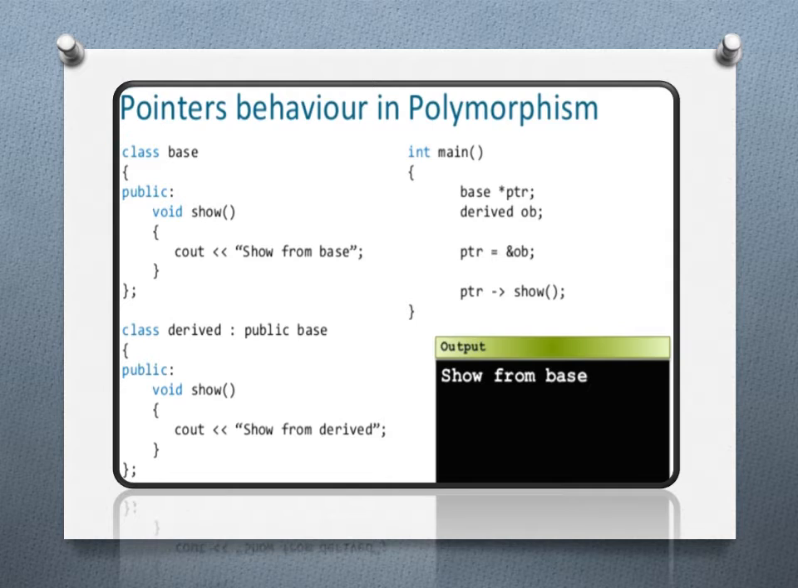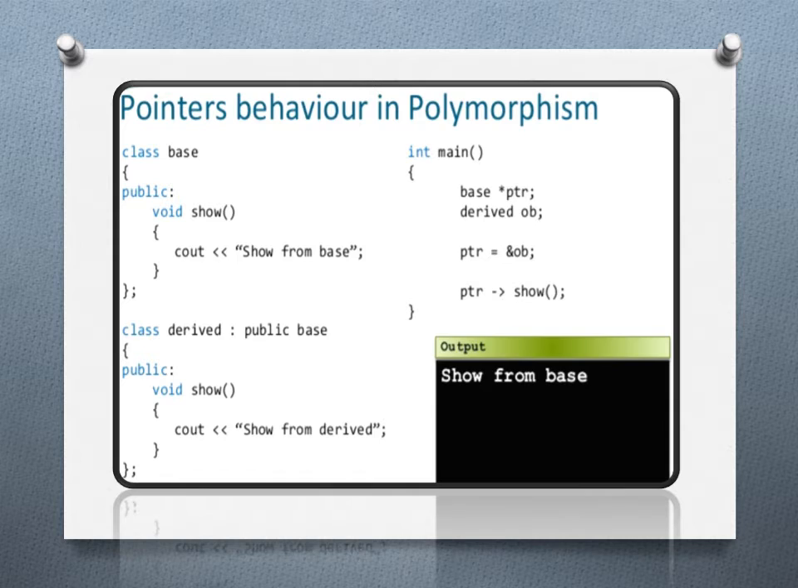Now see an example. Class Base. Under this class, public void show, which prints "show from base class". This is about the base class. Then class Derived: public Base. Here we define the class Derived, which is derived from the public Base class. Here, public void show, and here we are printing "show from derived class". So this is about the derived class.